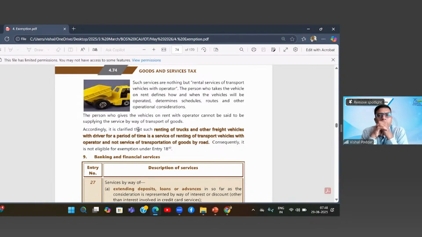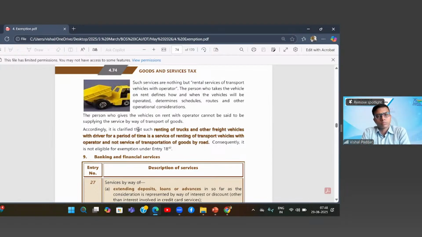Such services are nothing but rental services of transport vehicle with operator. The person who takes the vehicle on rent defines how and when the vehicles will be operated, determines schedules, route, and other operational considerations. The person who gives the vehicle on rent with the operator cannot be said to be supplying the service by way of transport of goods.